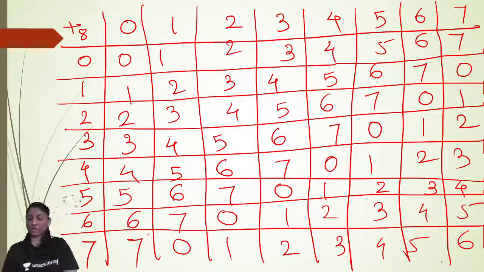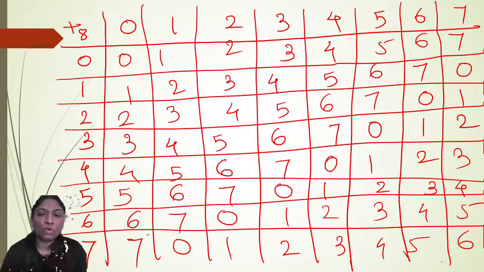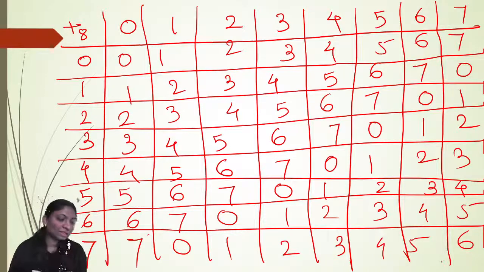I hope you are getting it clear. Just add these two numbers and divide by 8, then write down the remainder. Now, if you observe, all the entries in the composition table are from the set G only. Therefore, G is closed with respect to addition modulo 8. We can write it this way also.